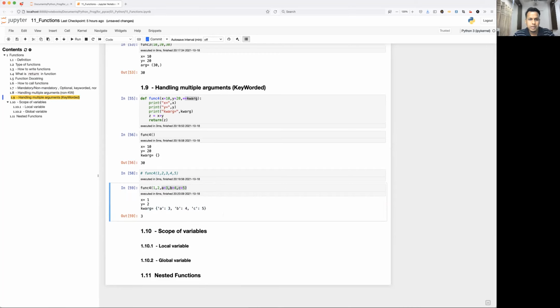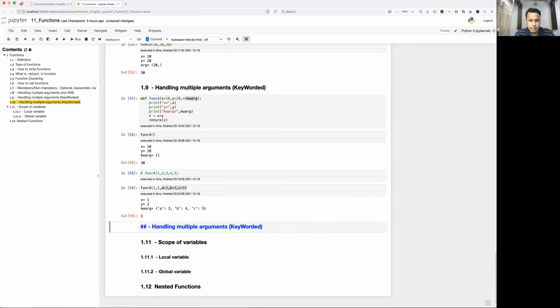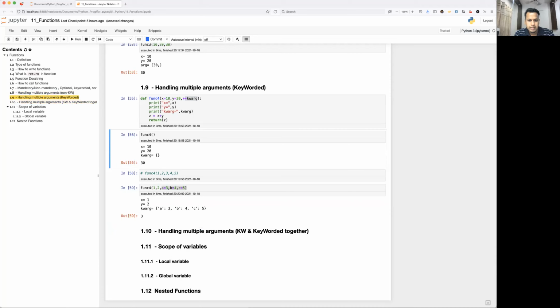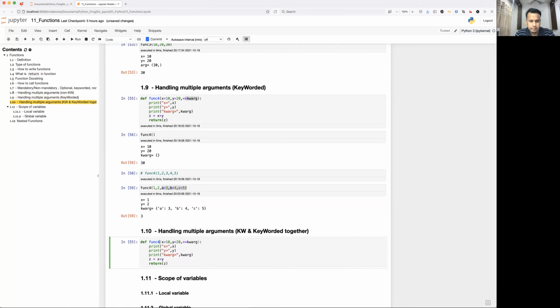Now let me just show you how to handle both. Handling multiple arguments, keyworded and non-keyworded together. I'll just take a similar example. Func5. So we have, let's say, 20. And remember, the applicable rule will be that keyworded should always go after the non-keyworded.